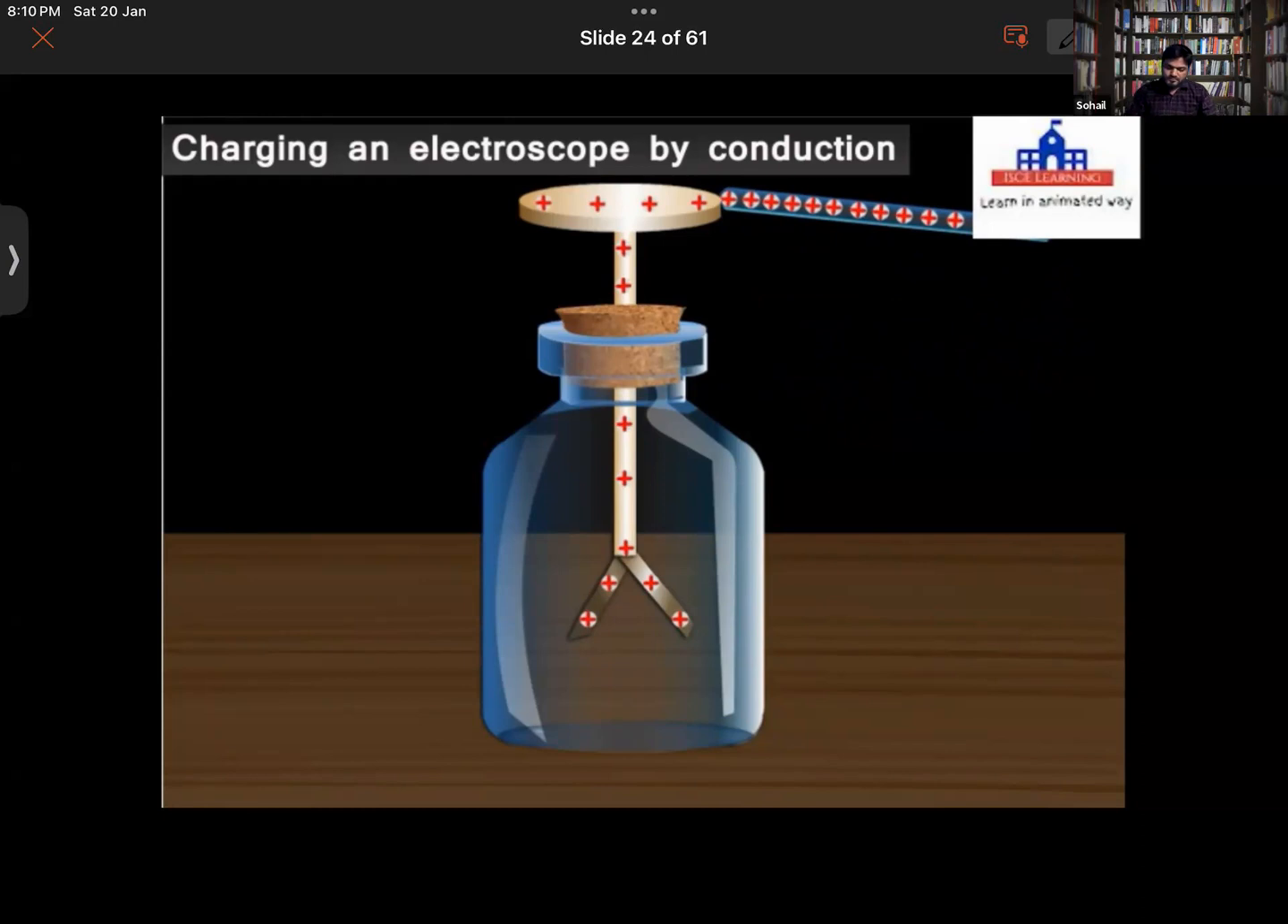Now, remove the glass rod. We notice that the leaves still remain diverged. This shows that the electroscope is charged by conduction. Now, touch the electroscope with your hand. What do you notice? We find that the gold leaves collapse. This indicates that the electroscope is discharged.